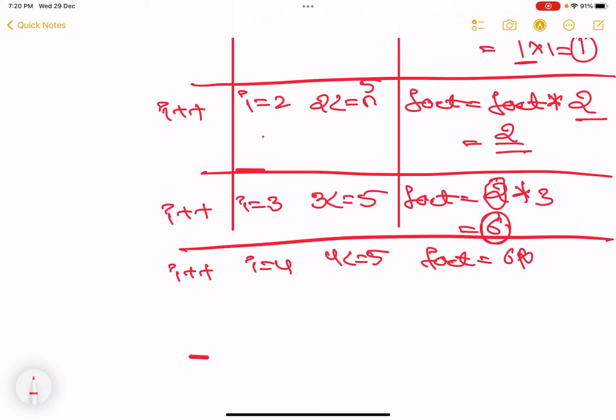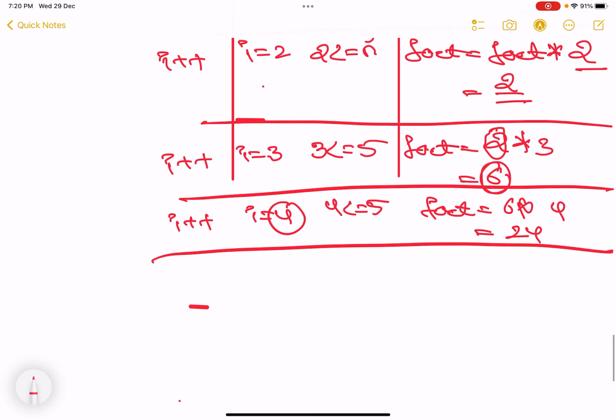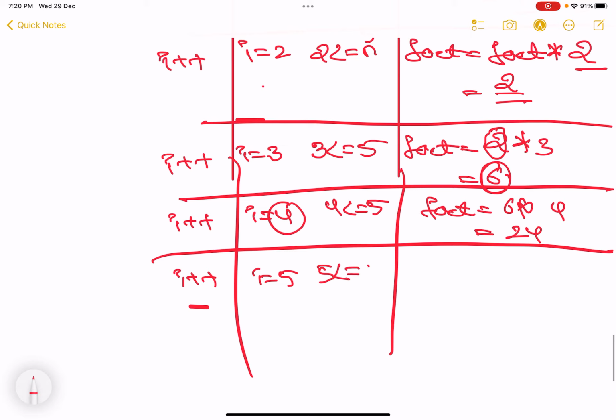6 into 4, that is equal to 24, if I am not bad at maths. Next, the I value is incremented again. I is equal to 5. Is 5 less than or equal to 5? Yes, it is still true.